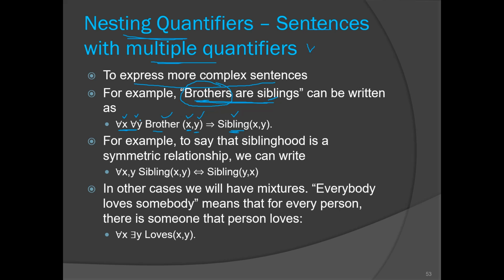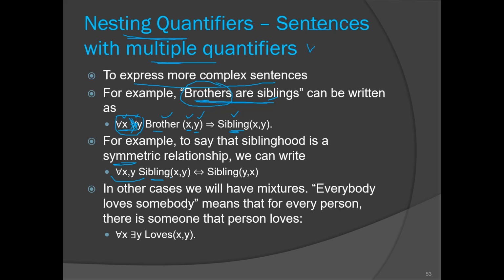Here you can see that we have used multiple quantifiers. Now when you have the same quantifier for several variables, you can drop the quantifier. So I can drop this quantifier, which is indicated here. Now the sibling relationship is a symmetric one.